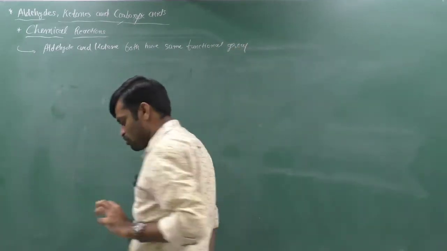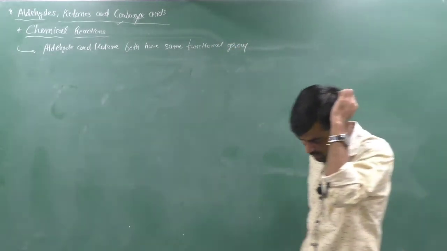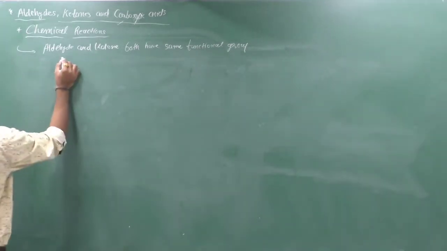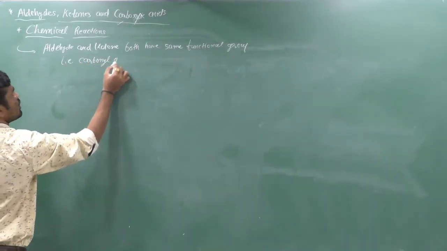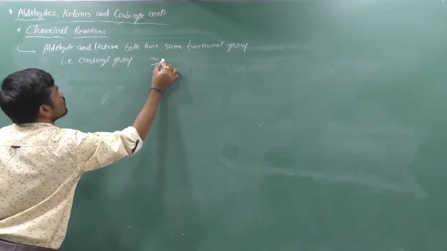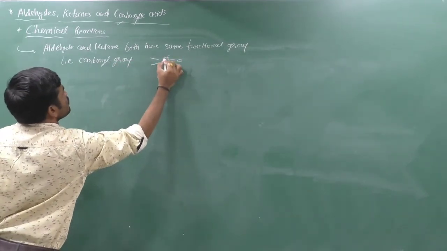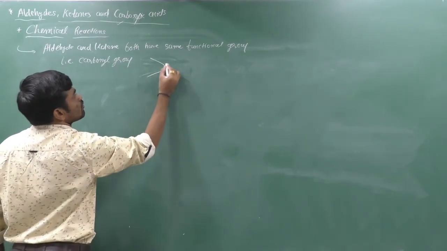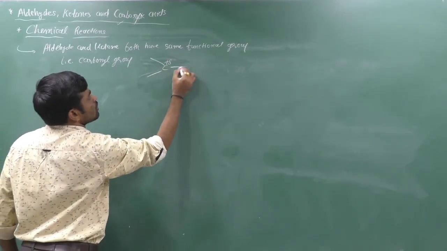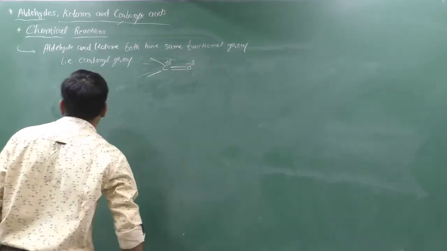Which functional group is common in aldehydes and ketones? Generally we can say the carbonyl group. C double bond O, partially positive, partially negative, which is polar.